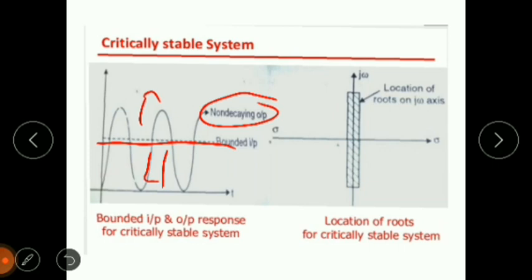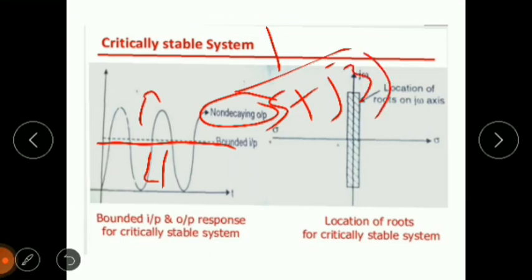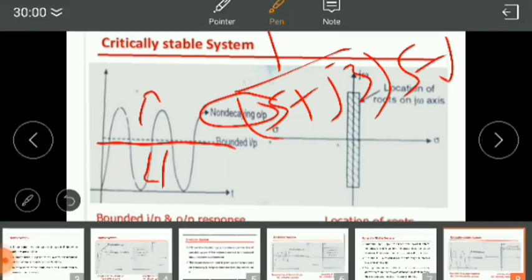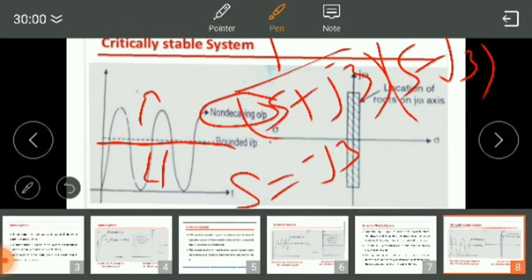We understand this with the S plane also. We are given the poles like this: S plus j3 and another pole S minus j3. So we calculate the poles here: S is equal to minus j3 and S is equal to plus j3.